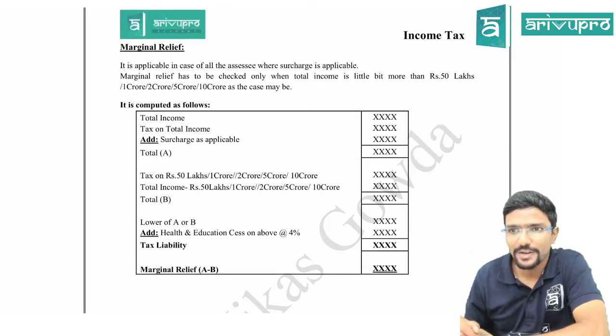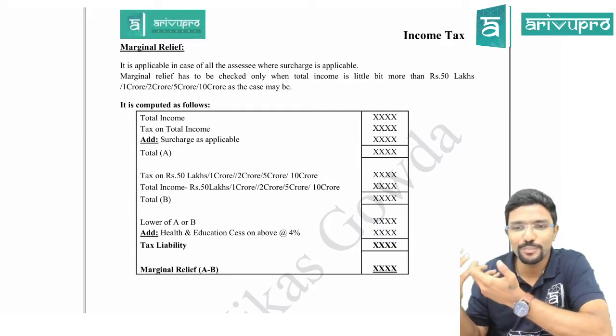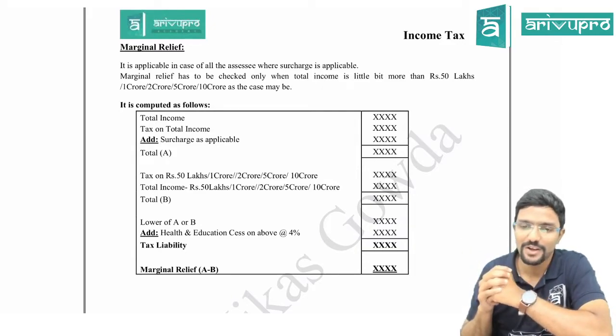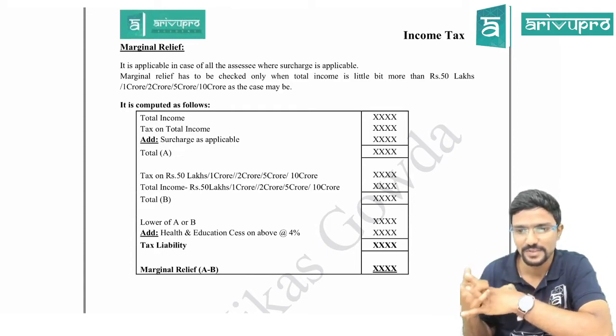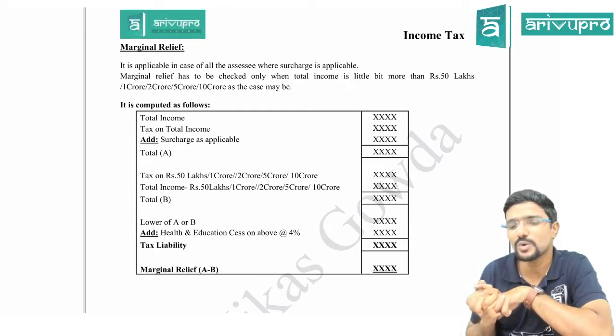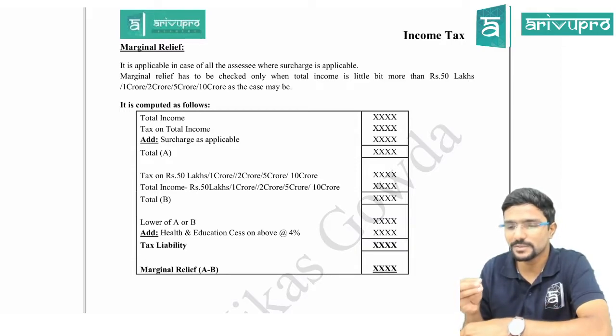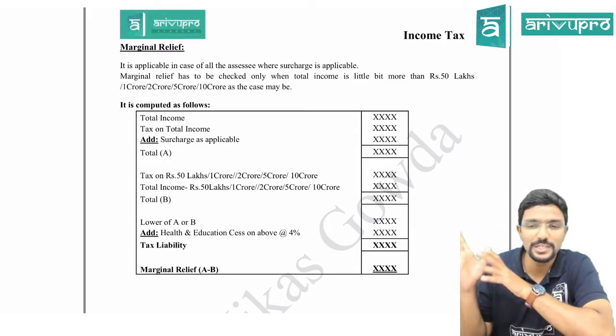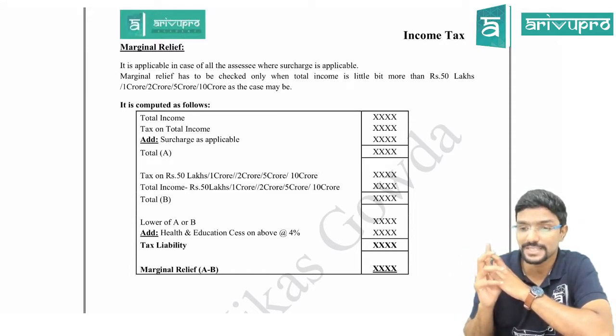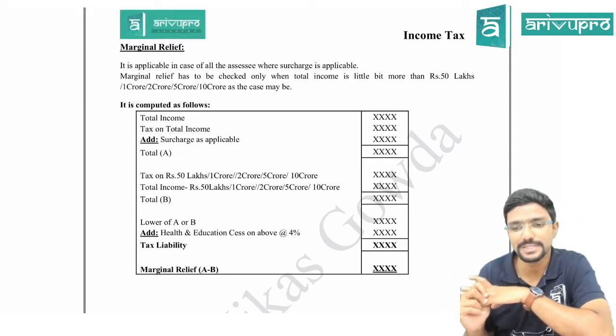So in that case, on the entire tax amount, you have to pay a 10% surcharge, right? On whatever tax amount you are getting, you have to pay surcharge. So it might not be holding so good: just because my income is more than 50 lakh by just 5,000, 10,000, or 20,000, you are charging me 10% extra.